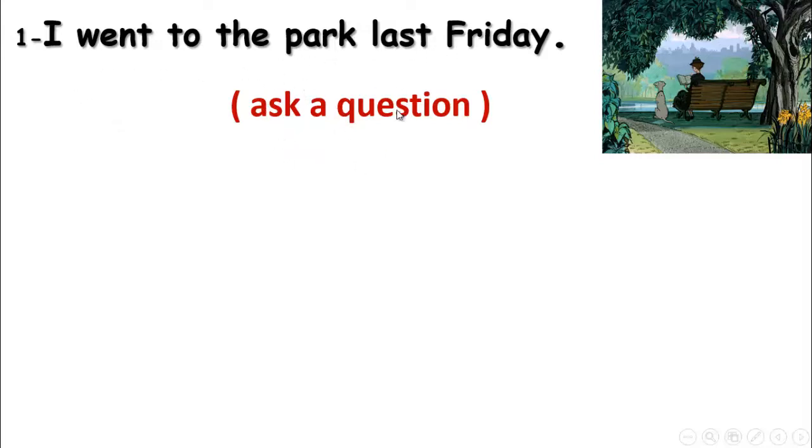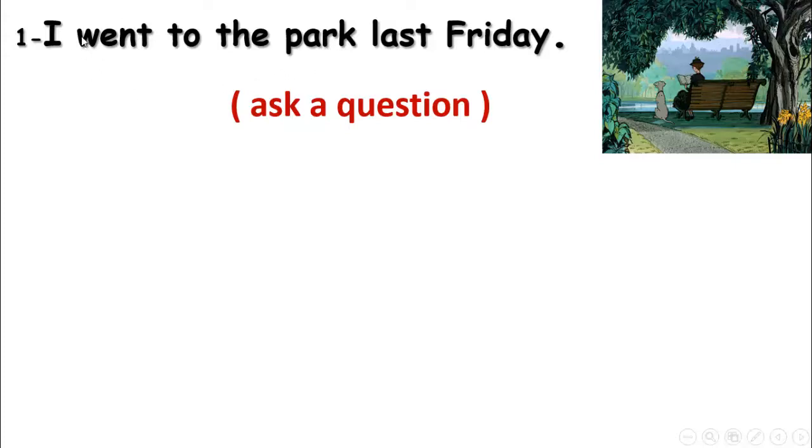If you are going to form a question, you know that we have two types of questions. The first one is yes/no, and the second one is WH. WH, we use it to ask for information. The sentence says what here? I went to the park last Friday. So you are going to ask about a time, last Friday, or you are going to ask about a place, the park.